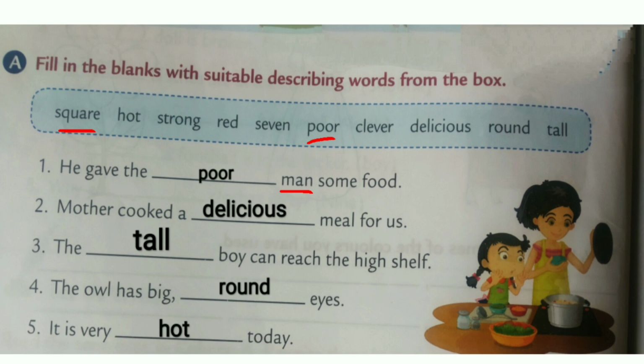Okay, second one. Mother cooked a dash meal for us. We have to use the describing word for meal. How can the meal be? Meal means food. How can the food be? Food can be delicious. So mother cooked a delicious meal for us. The second answer is delicious. D-E-L-I-C-I-O-U-S, delicious. Write neatly, children.